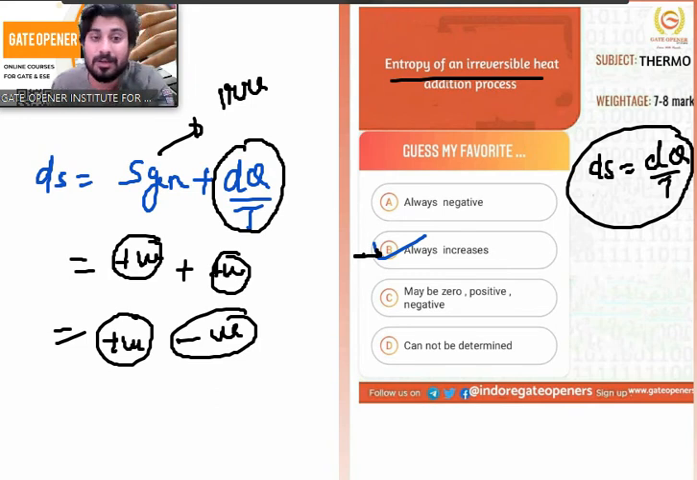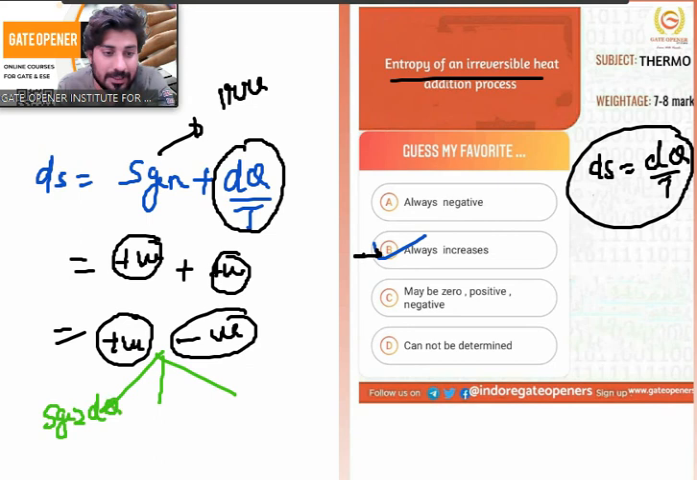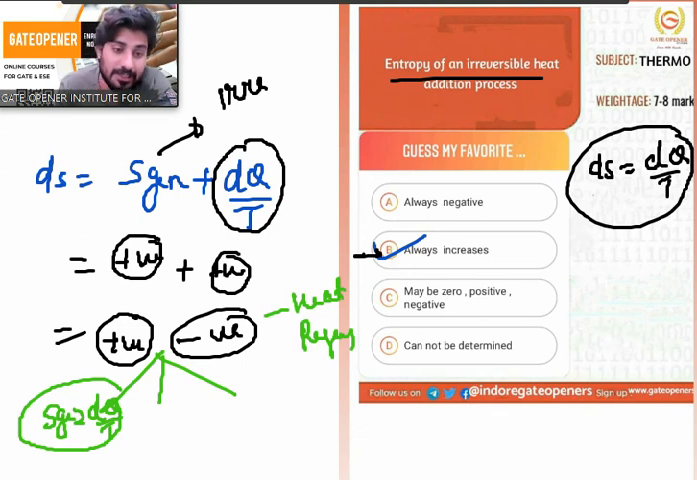This result is very famous, right? This result has three possibilities. If S generation is greater than dq by T, what will be the ds value? Then this value is going to be always positive, because S generation is positive and dq by T is negative for a heat rejection process, right? Now, S generation is always positive, and if dq upon T has a smaller magnitude, then ds is positive. If it has a greater magnitude, for example S generation is plus 5 and dq upon T is minus 10, then this value is going to be negative.